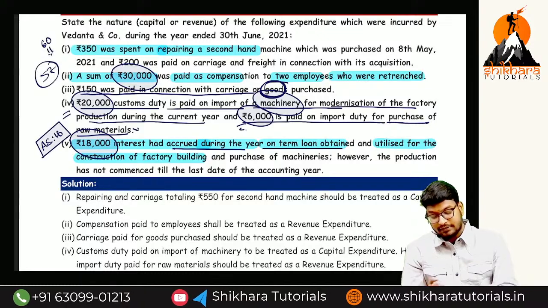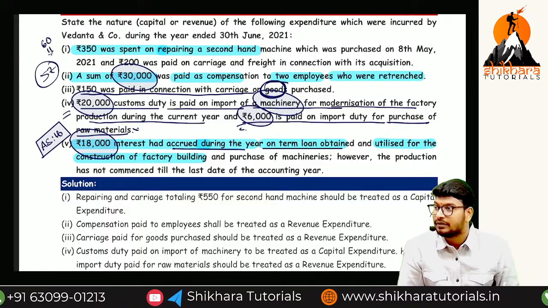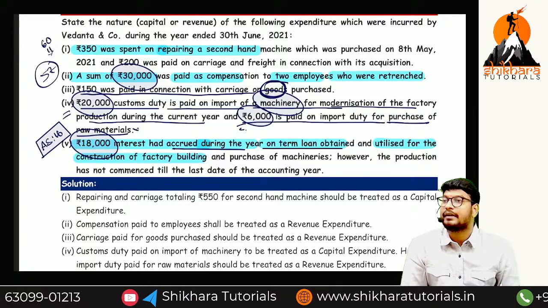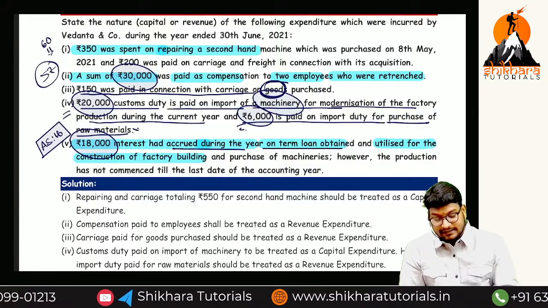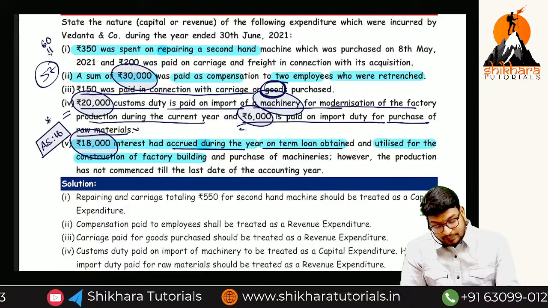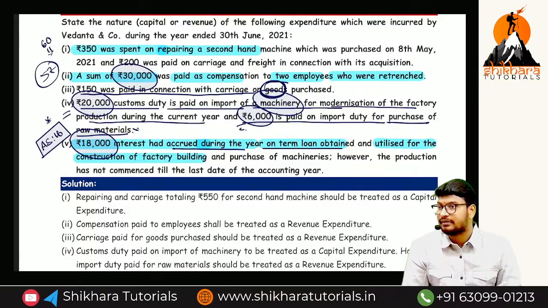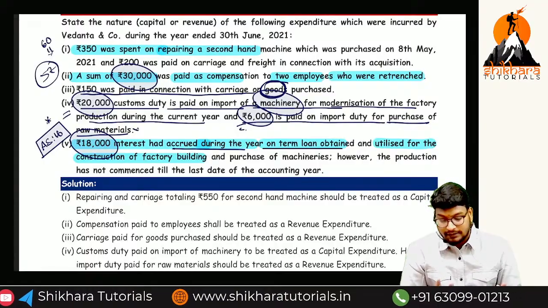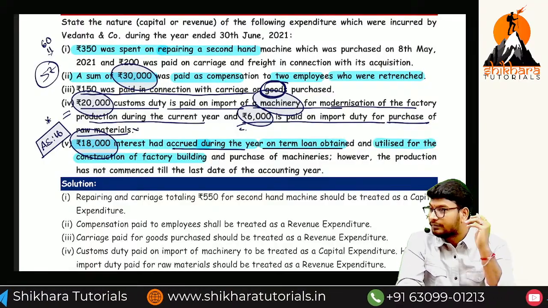Before that we have seen one standard, AS 26, that is Intangible Assets. AS 16 is nothing but Borrowing Cost. Again we are going to cover it. So this point we used to cover there once again. Okay?